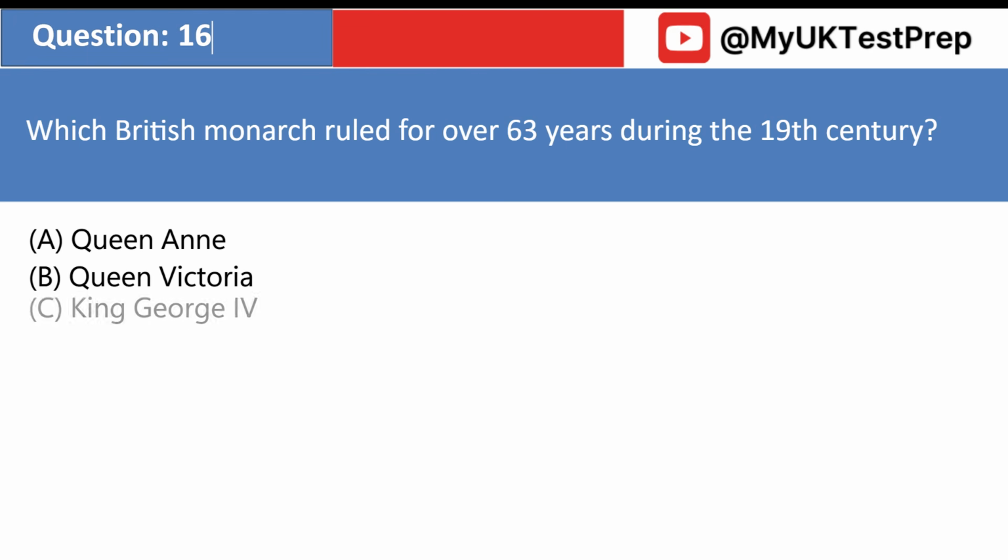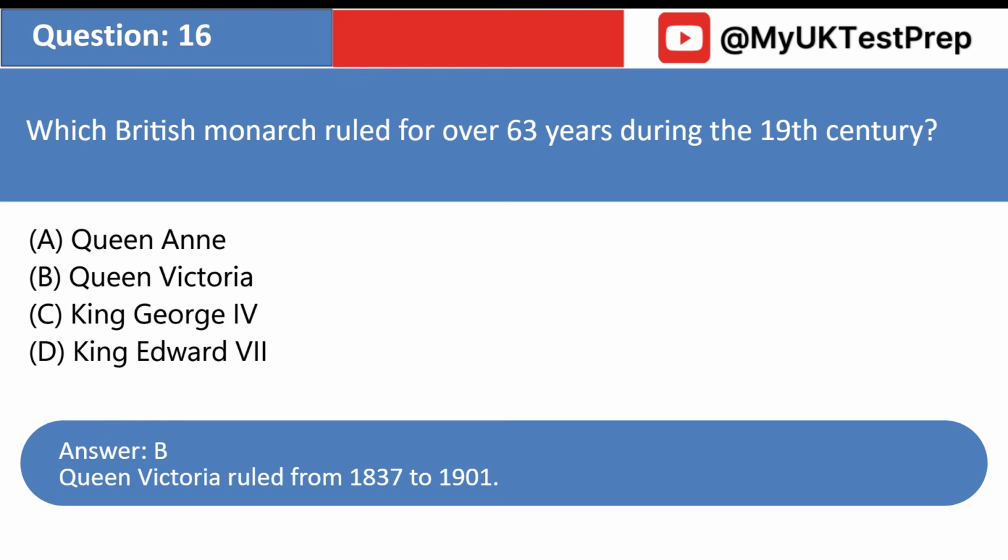Which British monarch ruled for over 63 years during the 19th century? A. Queen Anne. B. Queen Victoria. C. King George IV. D. King Edward VII. Answer: B. Queen Victoria ruled from 1837 to 1901.